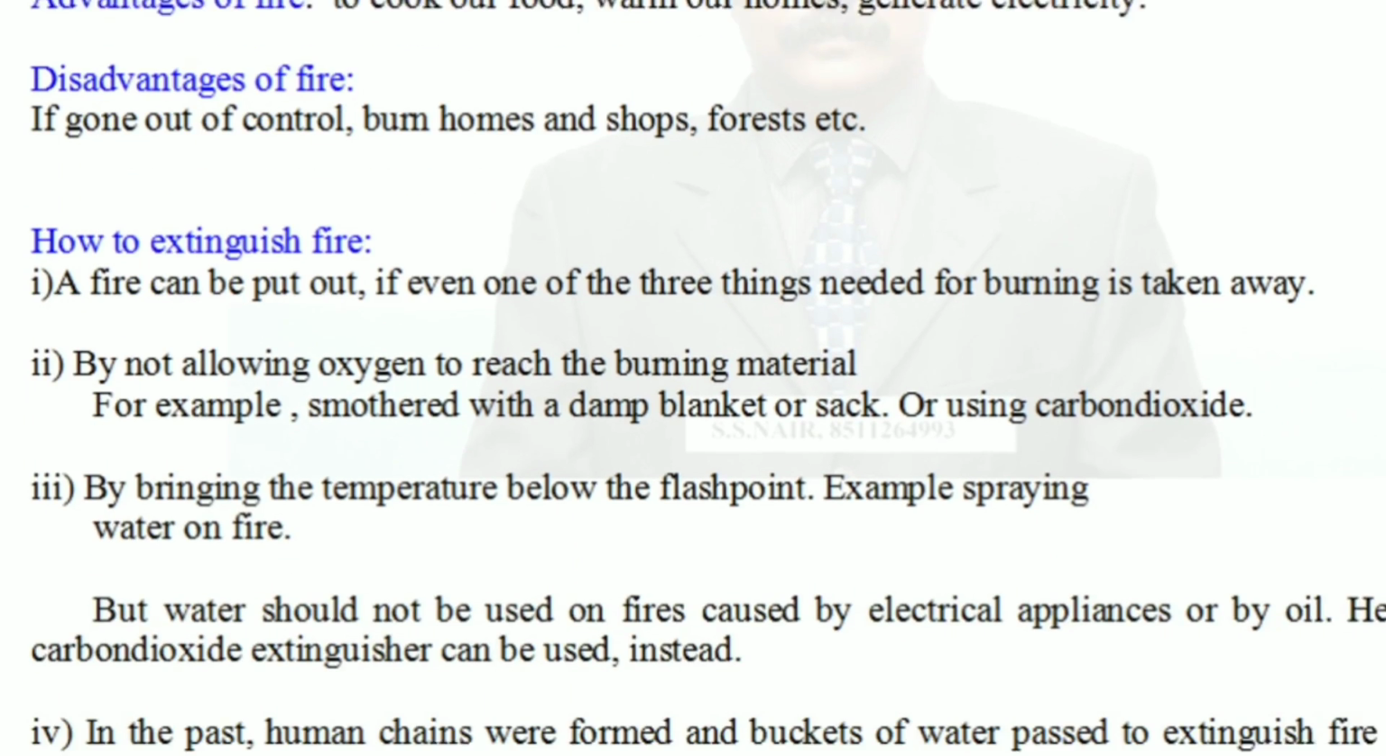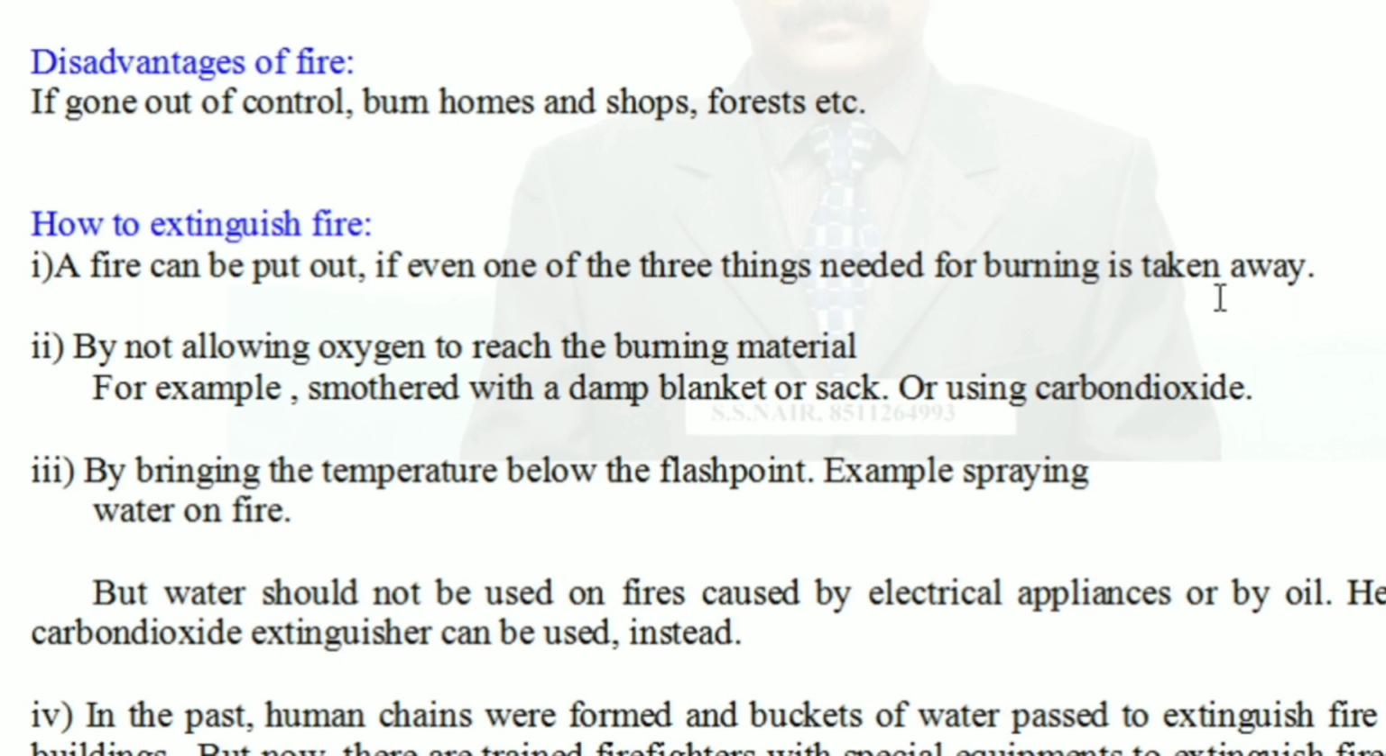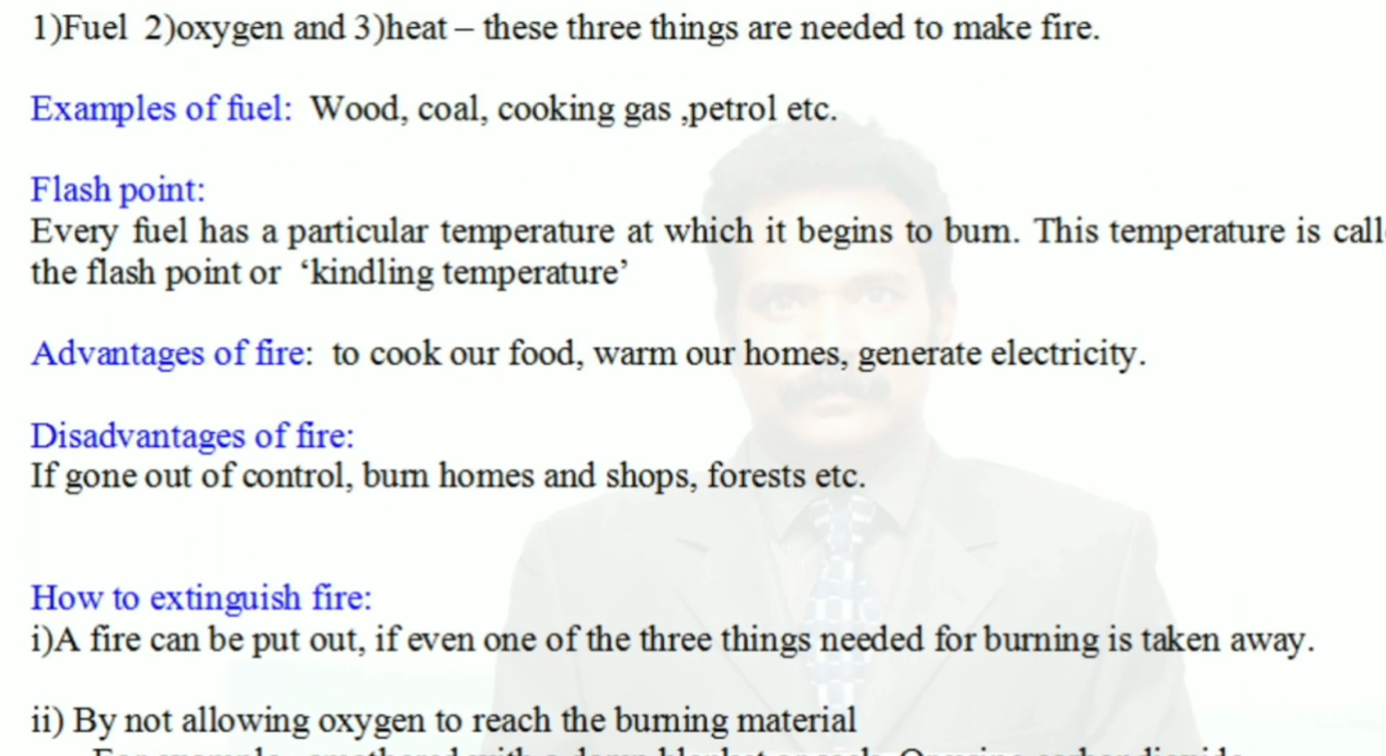How to extinguish fire? A fire can be put out if one of the three things needed for burning is taken away. You know the three essential things to cause fire are fuel, oxygen, and heat. So if we take away one of them, then we can't produce fire. If we take out oxygen, or the flash point or heat, then fire can't be produced.